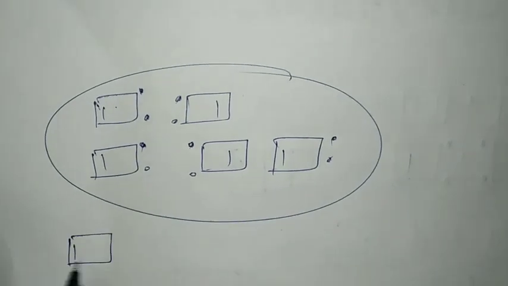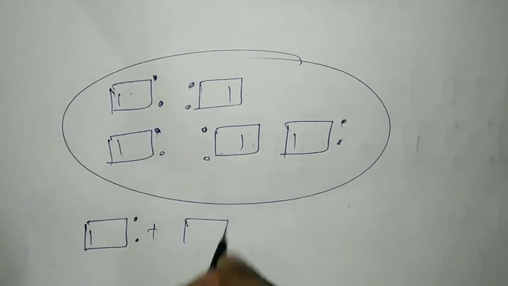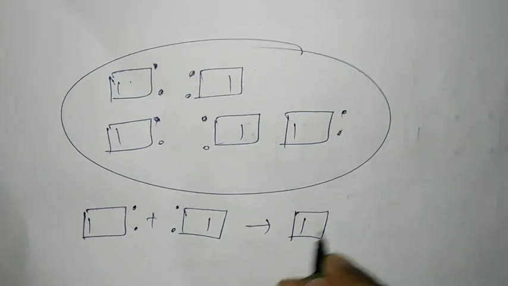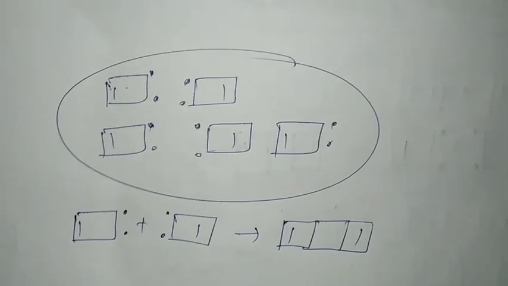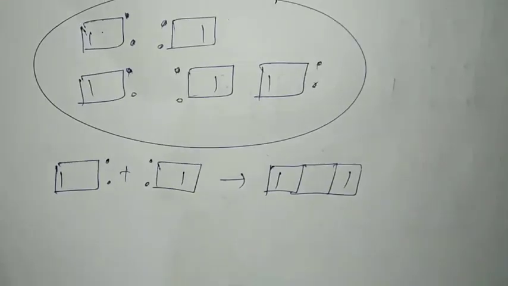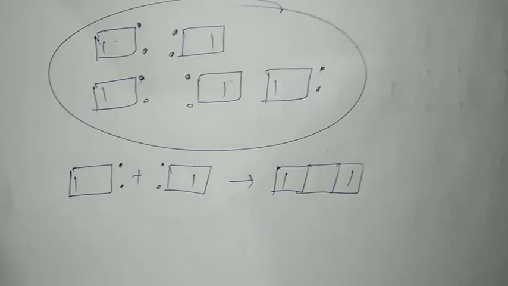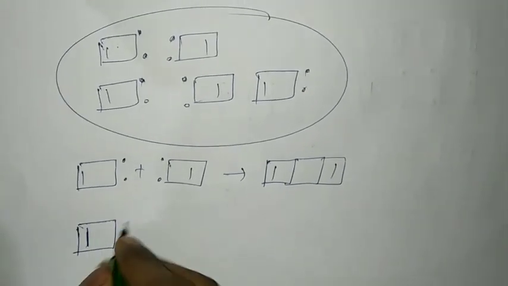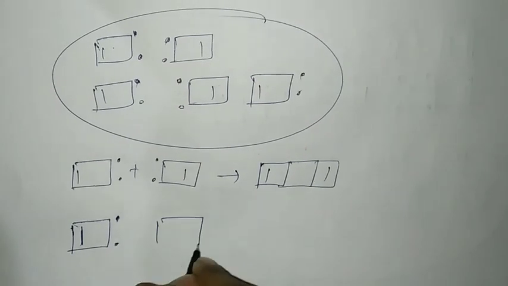If two molecules of cyclobutadiene meet, then it will give you the dimer. But since in the reaction chamber there are too many molecules, either two can combine, or there is a possibility that 3 molecules can also combine.